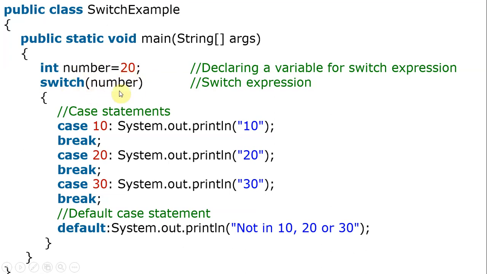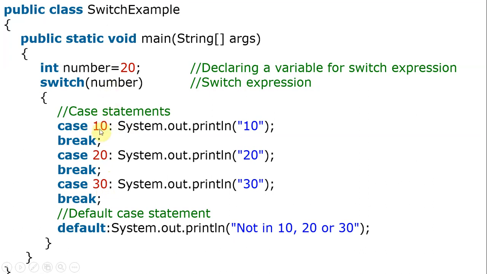Now, what are the different cases, the conditions we have? It may be equal to 10, 20 or 30. Like that we are placing the cases. Case is a syntactical issue; case should be placed inside the switch. So case 10, case 20, case 30.